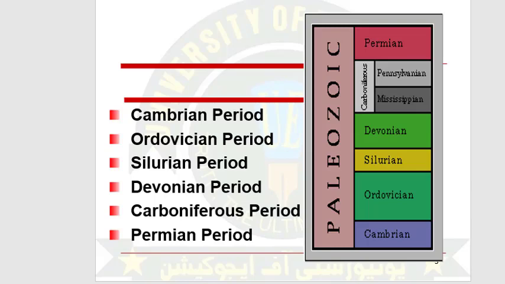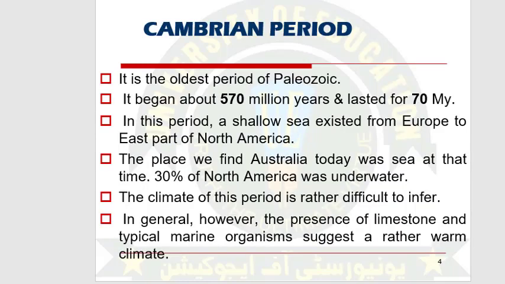Here you can see the Carboniferous period was divided into 2 sub-periods: number 1 Mississippian, number 2 Pennsylvanian. Now we are going to discuss these periods one by one.